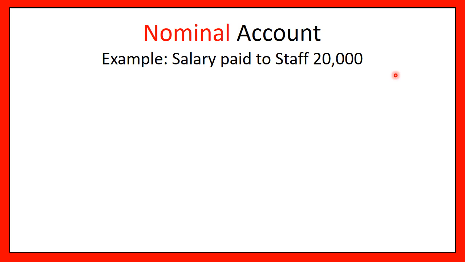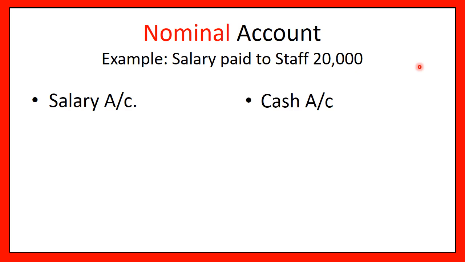Like in this example, salary paid to staff. So what is being paid? Salary. So one account involved is the salary account. And because it is paid, remember friends, whenever some expense is paid, you do not write whom it was paid to, but rather you simply involve the cash account. It's over, cash has gone out. That is the assumption. So when it is something that is already paid, we take only the cash account in consideration. Right here we have salary account and cash account.